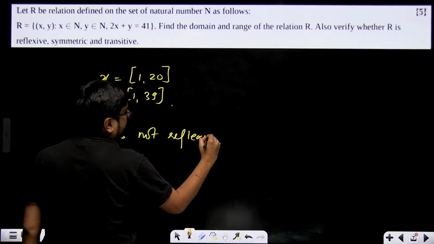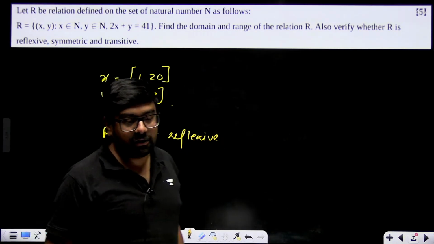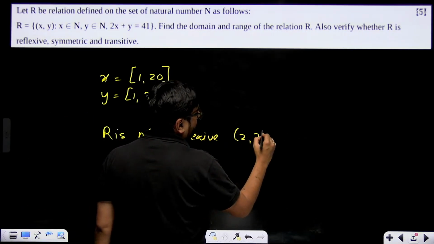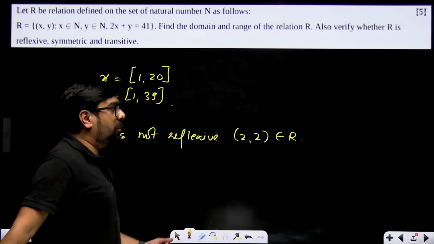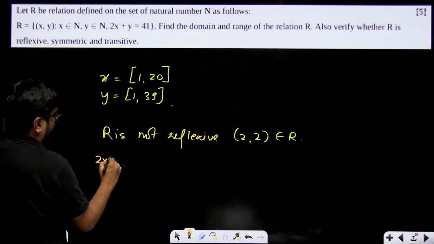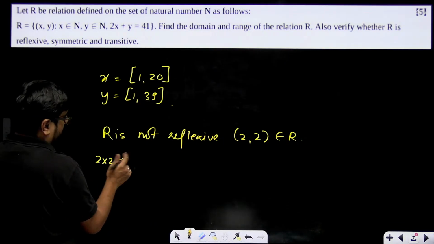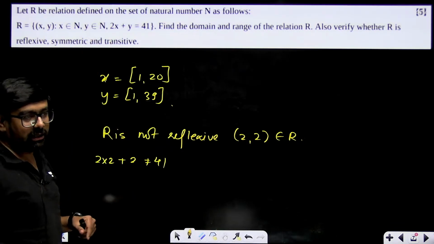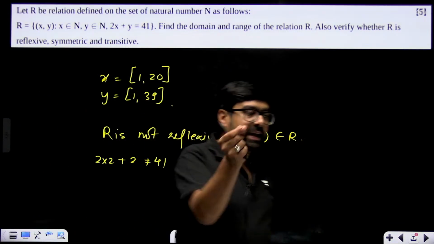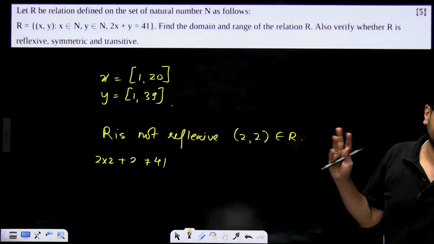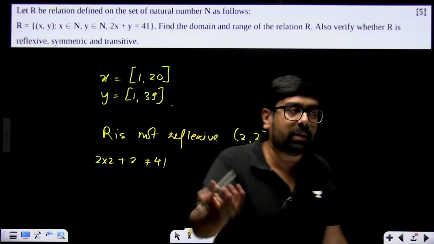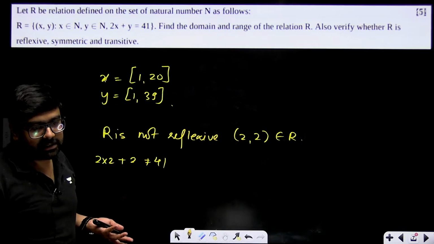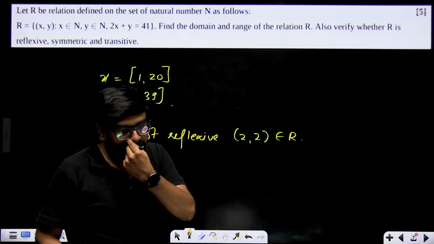Why is R not reflexive? In this type of question, why is R not reflexive? Because you can see 2 comma 2 does not belong to the relation. If you do 2 into 2 plus 2, it is not equal to 41, right? So 2 comma 2 does not belong to the relation. 1 comma 1, 2 comma 2, 3 comma 3, a comma a, all should belong to the relation. So you'll simply take any one value. 2 comma 2 does not belong to this relation. Now is it transitive?